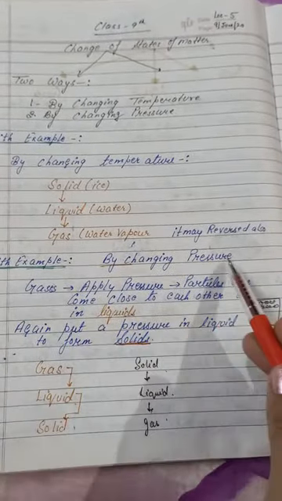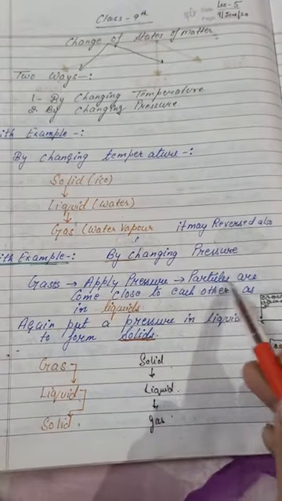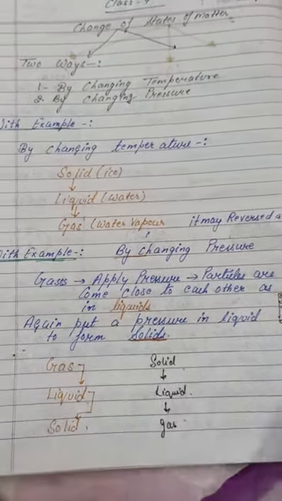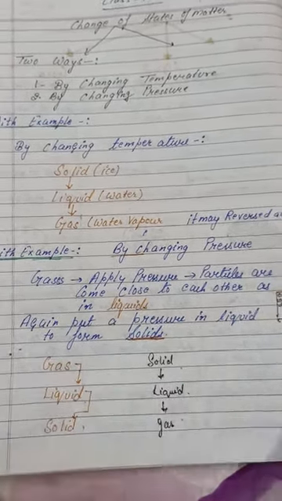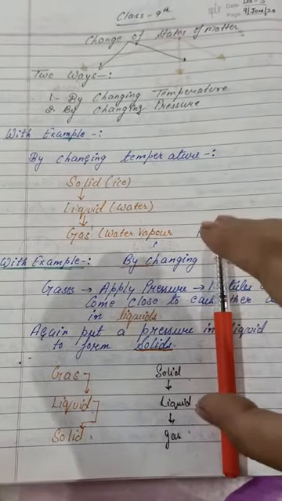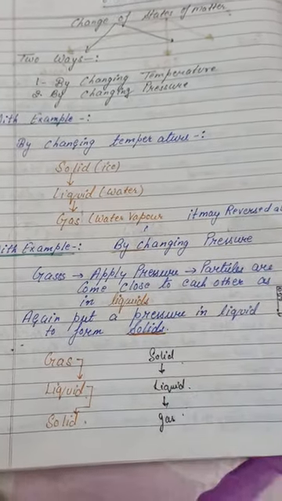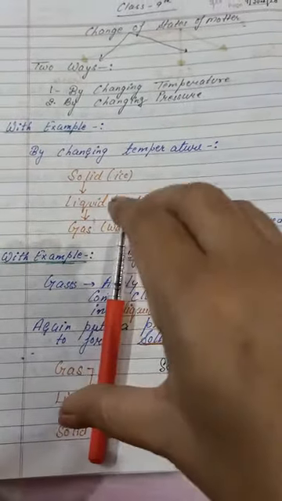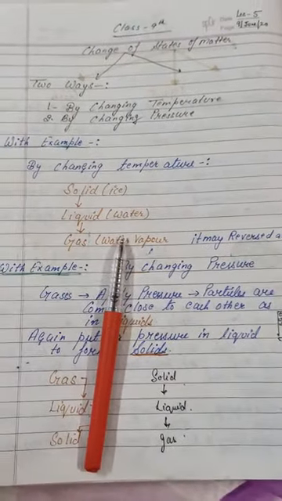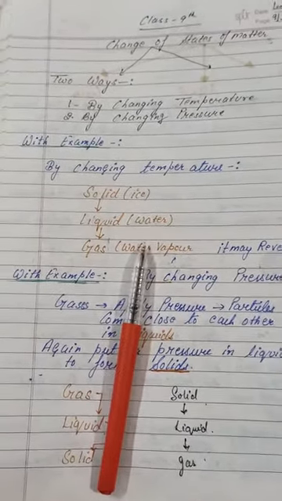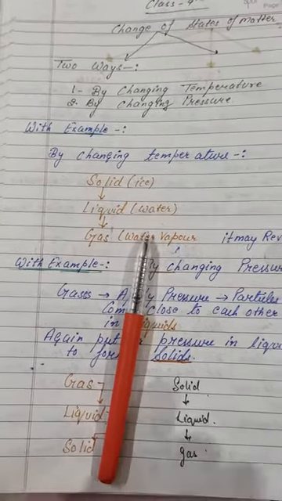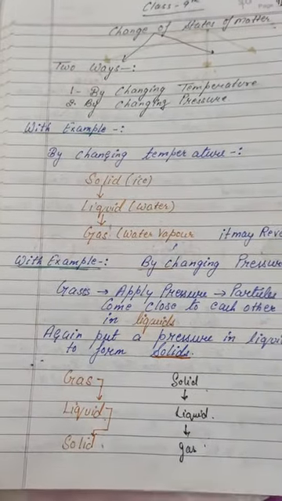With example, by changing pressure, when we apply pressure on gases, the particles come close to each other and become liquid. Now, in liquids, when we are applying pressure, what will happen? They will come close to each other. Attraction is there. Again, put pressure on liquid to form solid. When we are putting more attraction, what will happen? This is a very important point. The liquid slowly changes into solid because of the atmospheric pressure. Understood? Because of the atmospheric pressure.